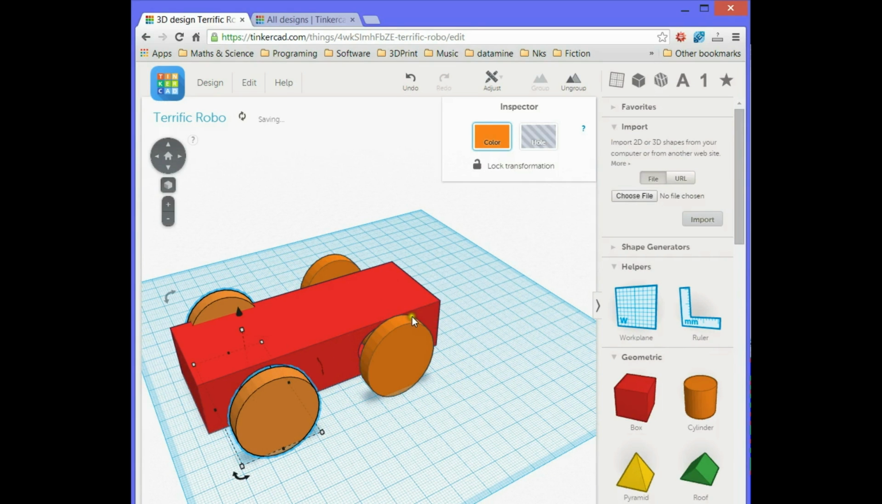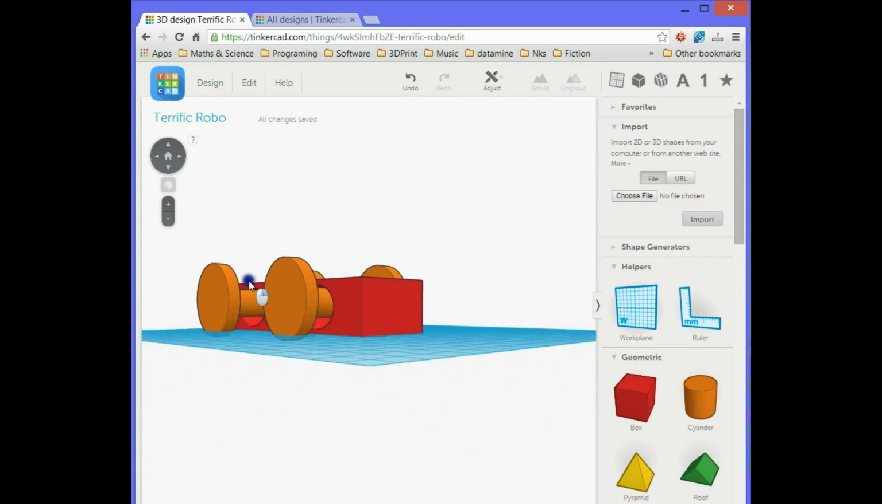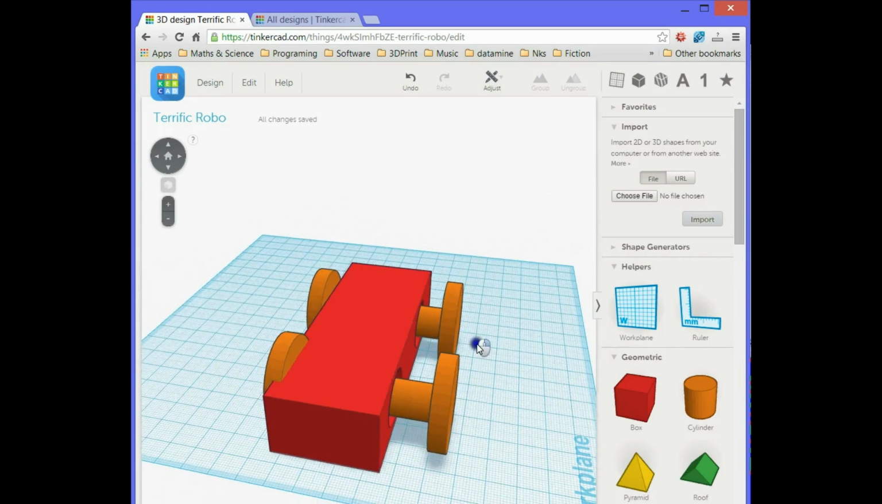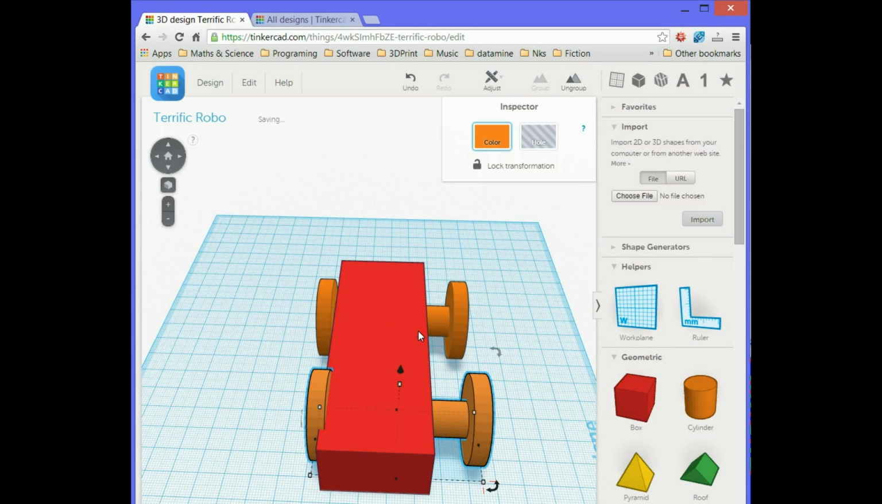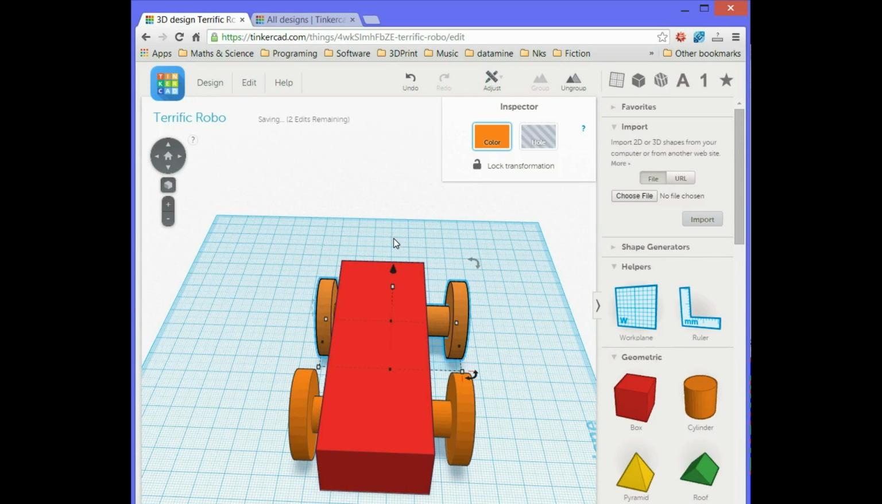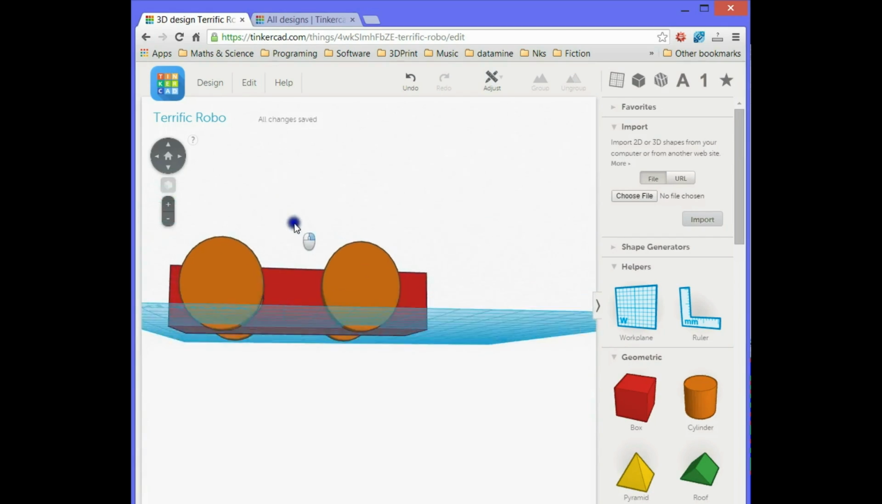And voila, we have a very primitive car. So this should 3D print in one piece. Maybe if I move this wheel a little bit this way, it's better. This ought to 3D print in one piece, and basically it's a kind of nifty little car design.